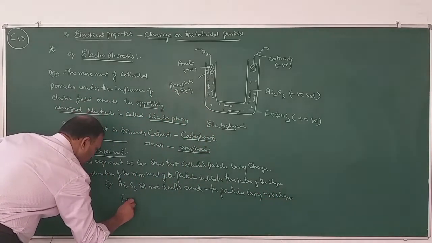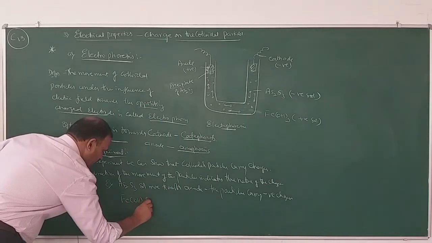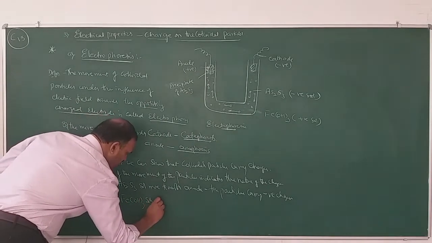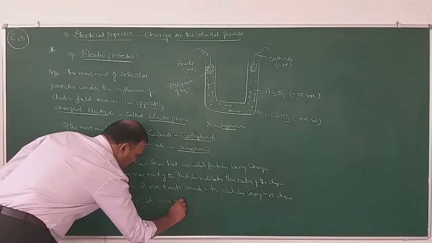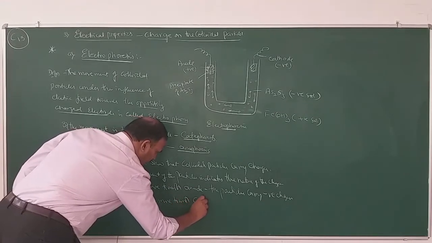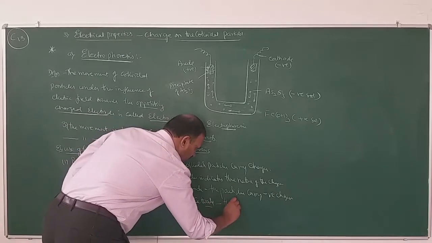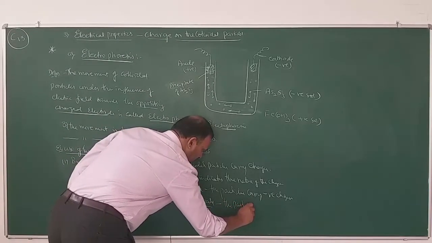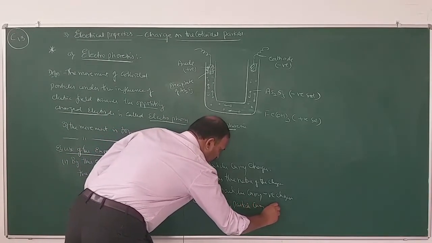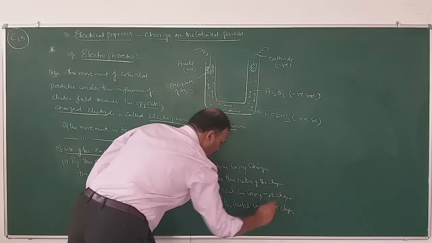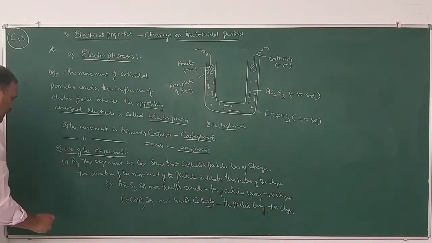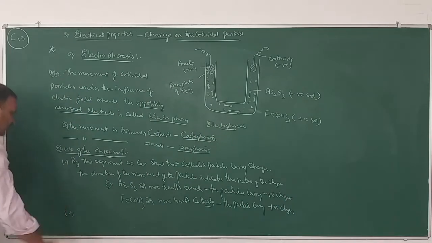Fe(OH)3 sol moves towards the cathode. What does it indicate? The particles carry positive charge.